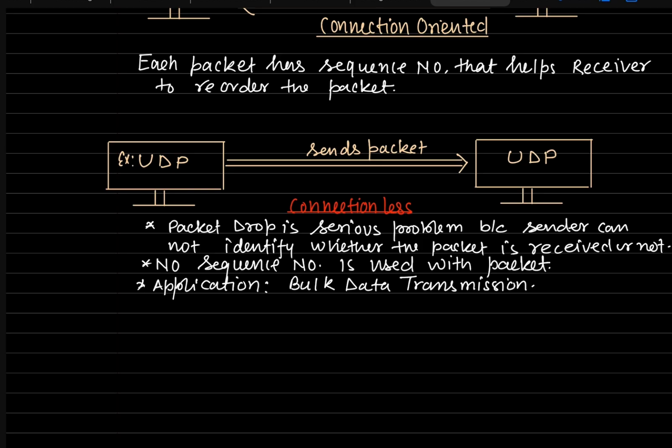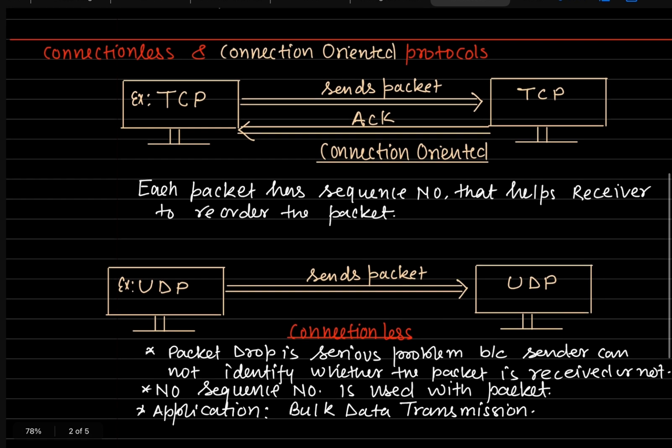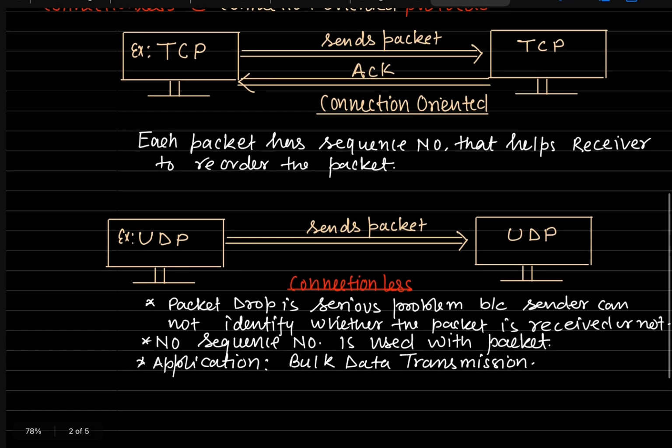The protocol that comes under connectionless communication is the User Datagram Protocol, which is UDP, and the protocol that comes under connection oriented is TCP. If this one is unreliable, then this protocol is the reliable one.